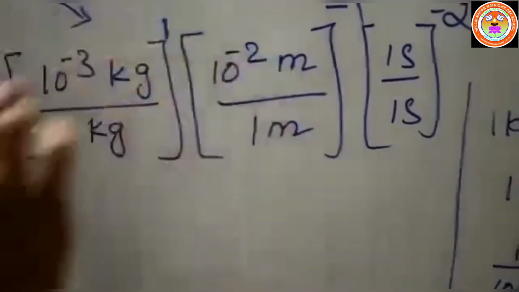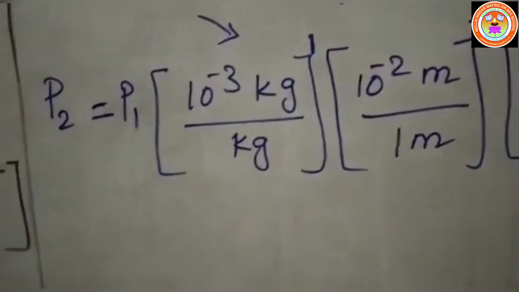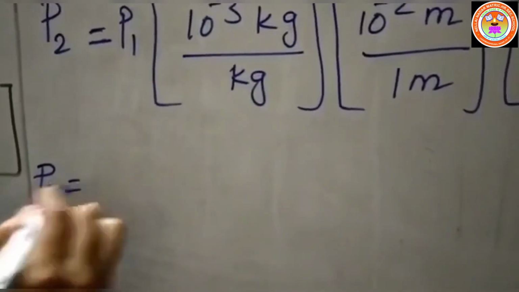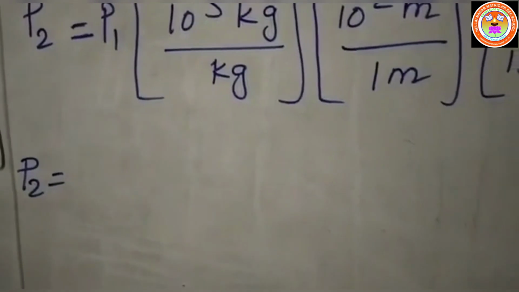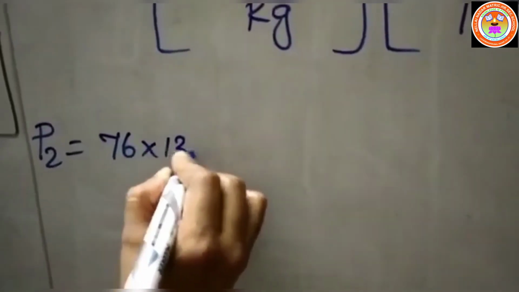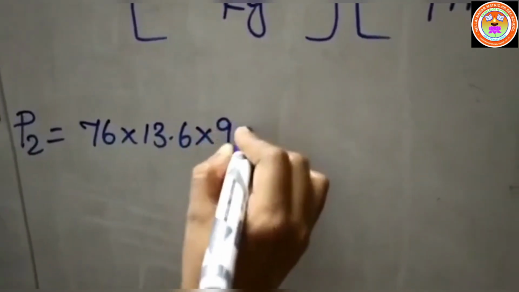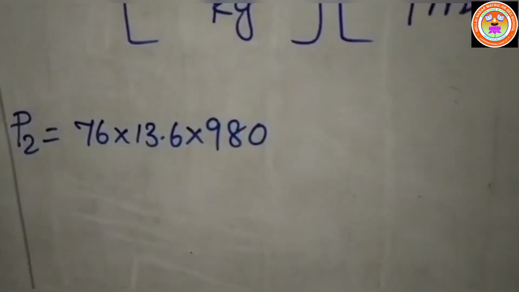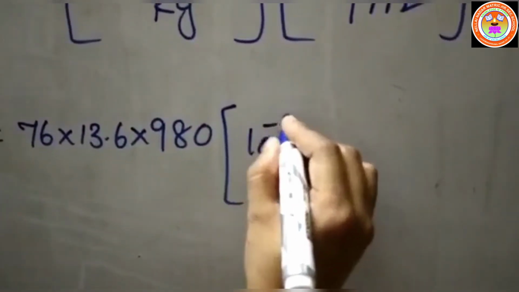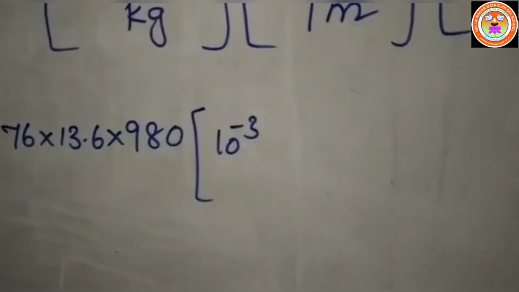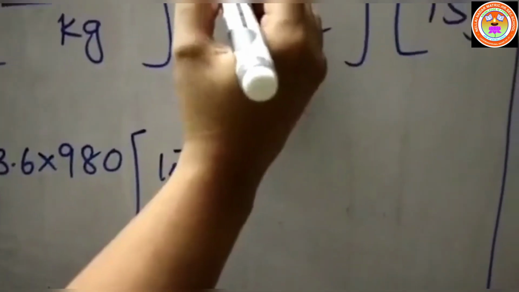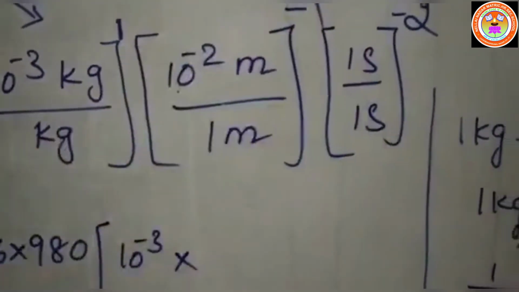Okay. Now you have to substitute the value of P1. Already the problem has given it. So P2 is equal to P1, and P1 is equal to 76 into 13.6 into 980. This unit is taken as centimeter per second to the power minus 2, into 10 power minus 3. The kilograms, afterwards we have to write in the unit. So 10 power minus 3 into, here this is taken as 10 power minus 2 whole power minus 1, isn't it?